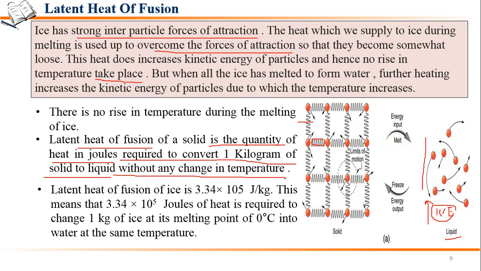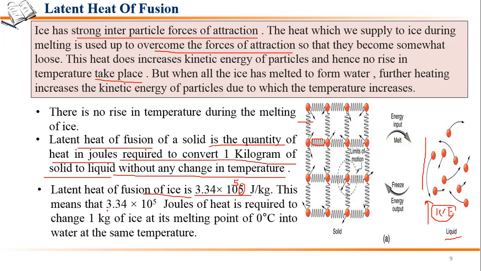So for ice, the latent heat of fusion is 3.34 times 10 raised to the power 5 joules per kg.